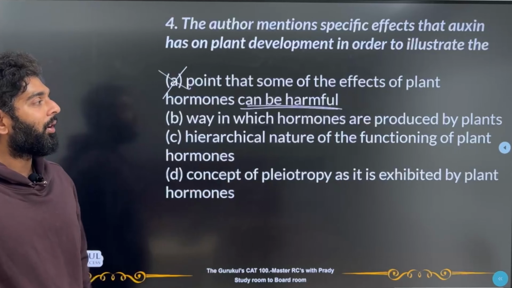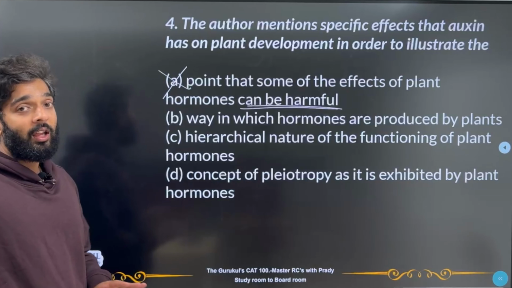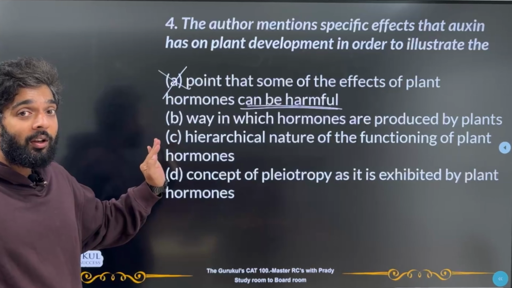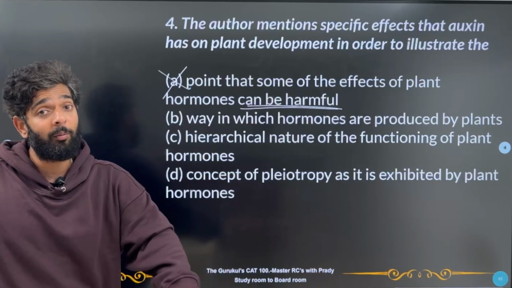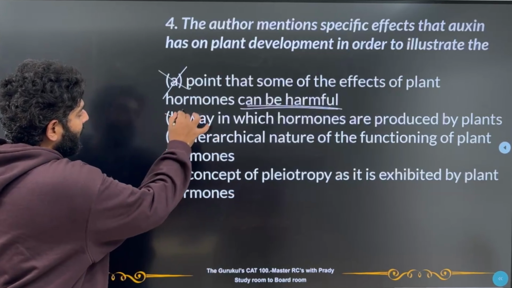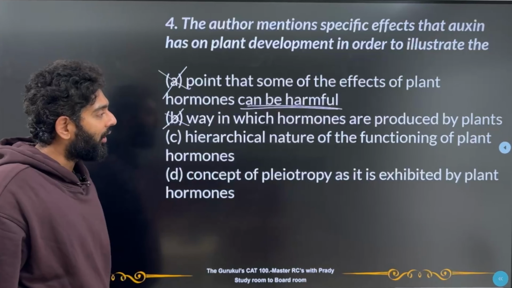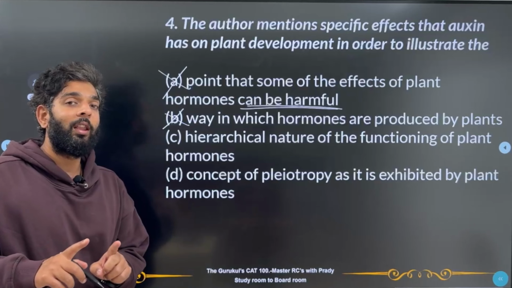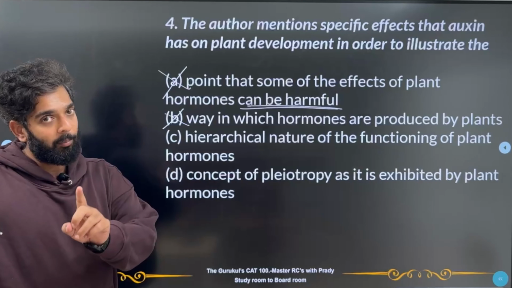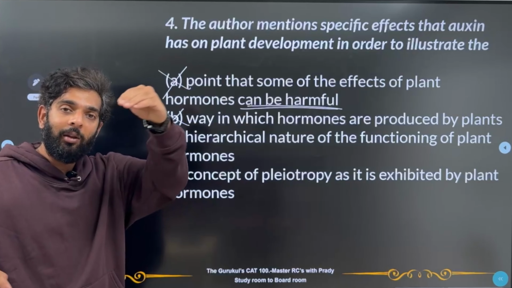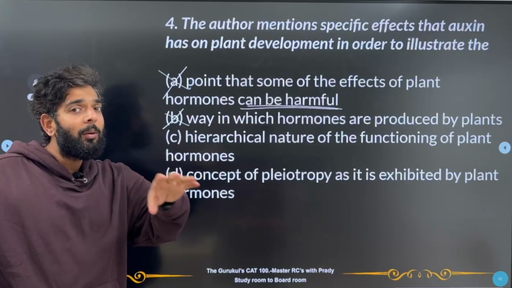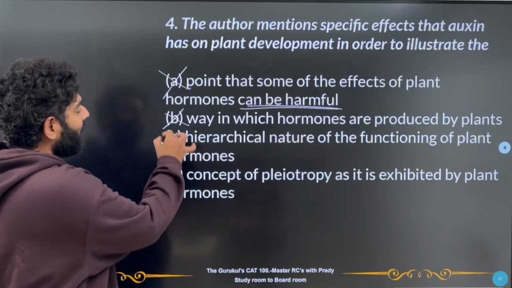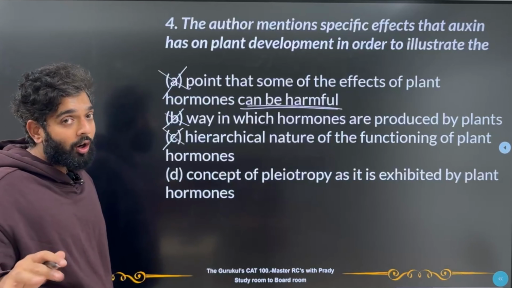B. Way in which hormones are produced by plants. Now, again, how hormones are produced by plants has not been spoken about in the passage. We only know that plants have hormones, not how they are produced. So definitely not B. C. Hierarchical nature of the functioning of plant hormones. Now, again, in the passage, we've been told that yes, there is hypothalamic hormone, and in animals there is a hierarchy which may be present in the plants as well, but we have not discussed how it is in the plants. So this is a far-fetched option which we should not be considering.